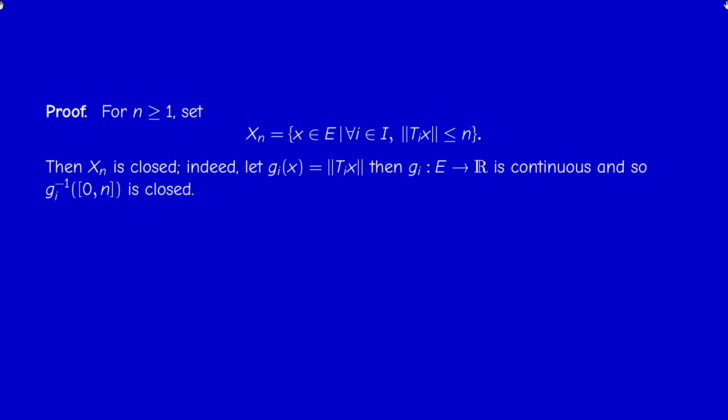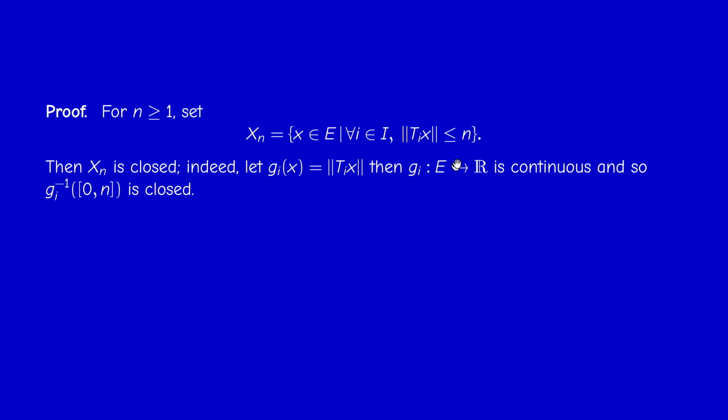And I can write Xn as follows. Xn is actually the set of all x such that Gi of x is less than or equal to n. Or if you like, x belongs to the inverse image under Gi of the closed interval from 0 to n. You should be familiar with this from the course in topology.